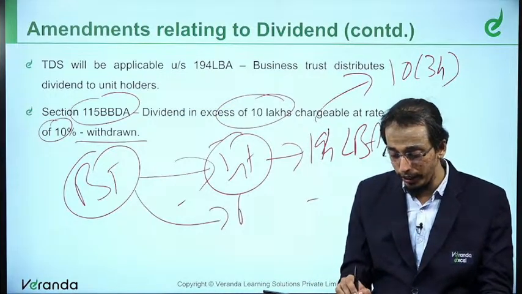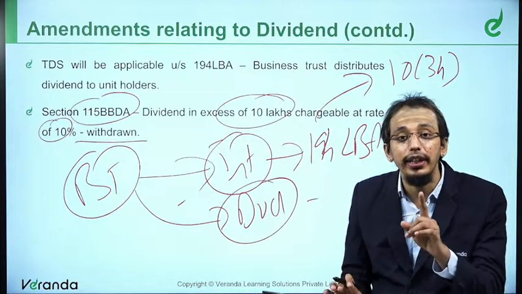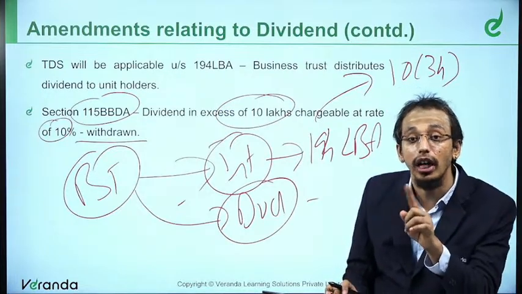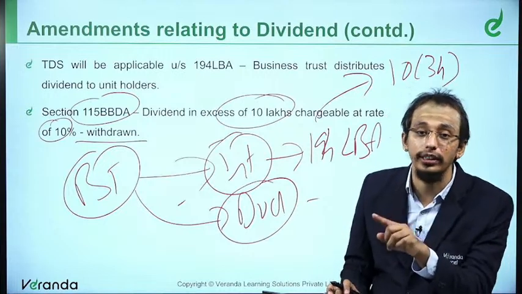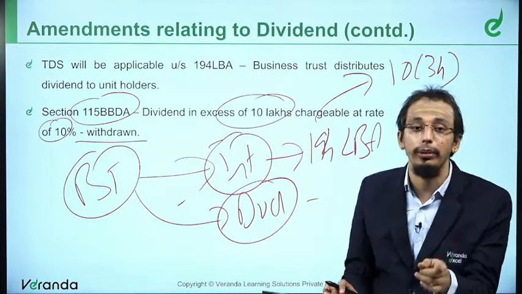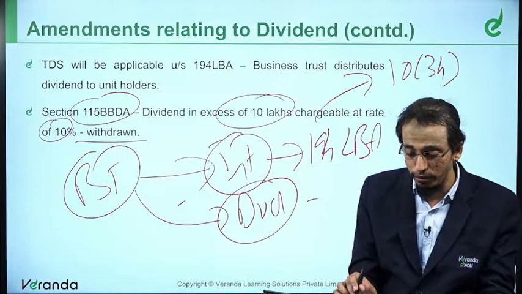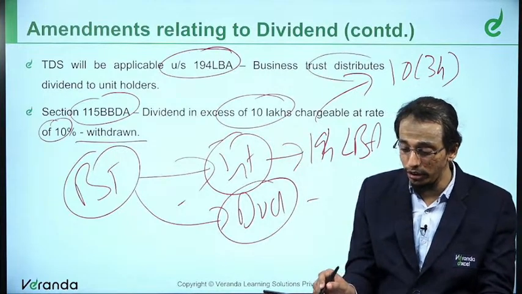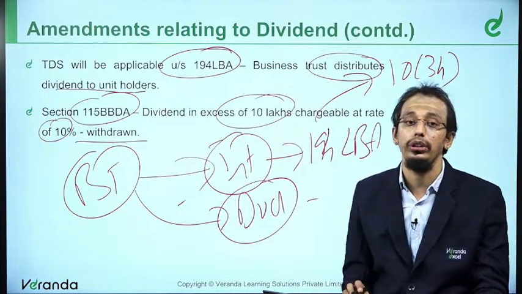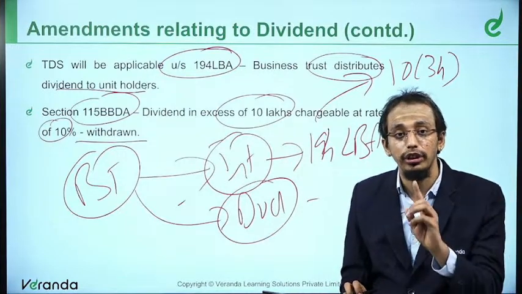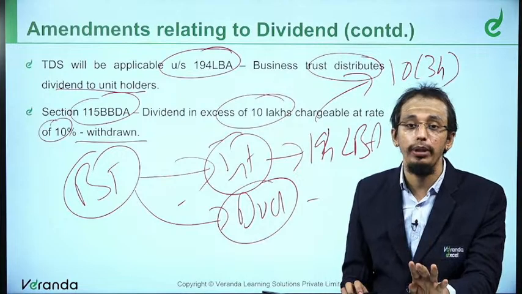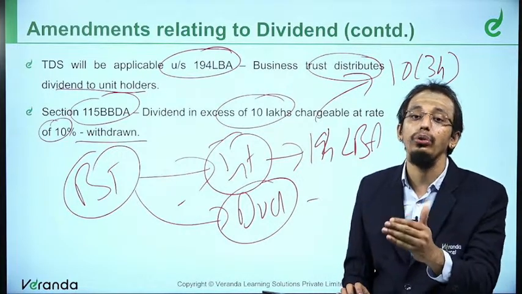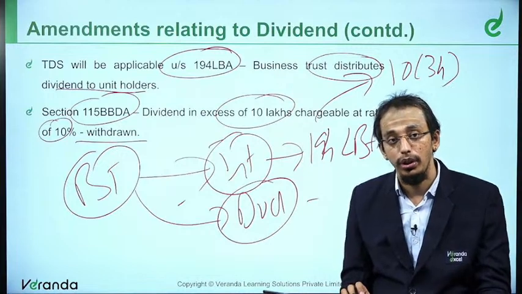When the business trust pays dividends, earlier dividends were exempt. Therefore, 194LBA was not applicable. Today, dividend is not exempt because the company is not paying dividend distribution tax. Therefore, TDS would be applicable under section 194LBA if business trust distributes dividends to unit holders. Once the business trust distributes interest, 194LBA was applicable. Now 194LBA got amended and it includes dividend also.